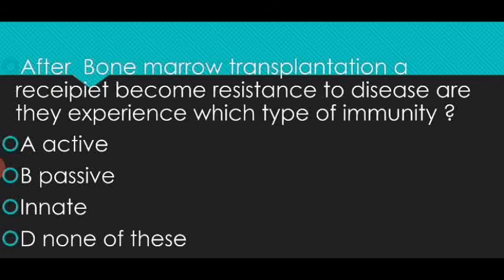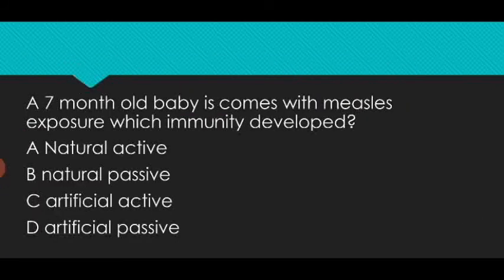The next question: a 7-month-old baby comes with measles exposure. Which immunity developed? After exposure to the live pathogen, our body develops natural active immunity. So our right answer is A.